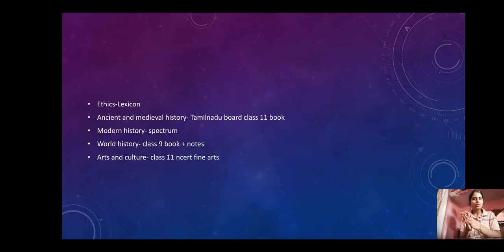And then coming to art and culture, the class 11th NCERT fine arts book will suffice. Then for science and technology, you need to have a basic understanding, which is up to 10th standard, and which we all have. And then you have to back up that understanding with your current affairs, which you will read in articles, editorials, and many more things. So you need to back up your static portion with the dynamic portion. So these are the main sources for your prelims, mains, and interview.